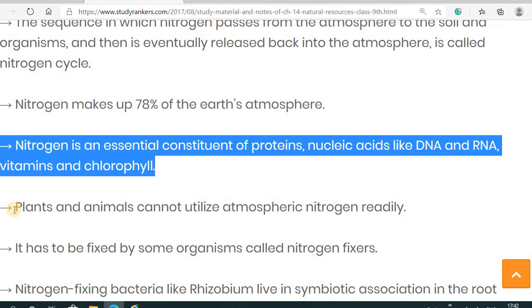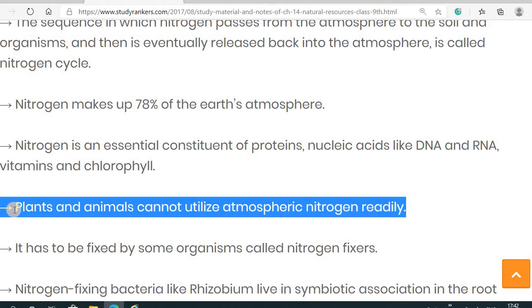Now the plants and the animals cannot utilize atmospheric nitrogen readily. As we know, 78% of the atmosphere is nitrogen, but even though the plants and the animals cannot utilize it directly from the atmosphere, because first of all it has to be fixed into the soil.